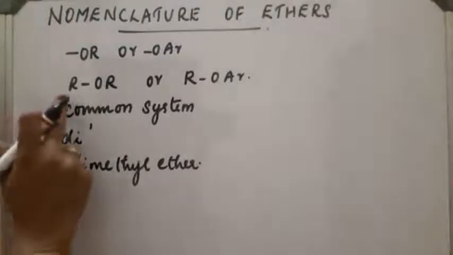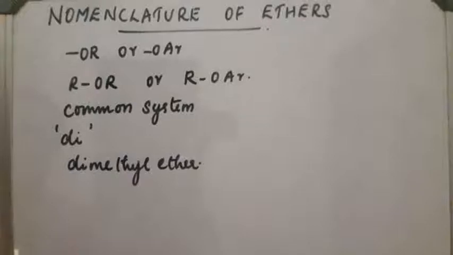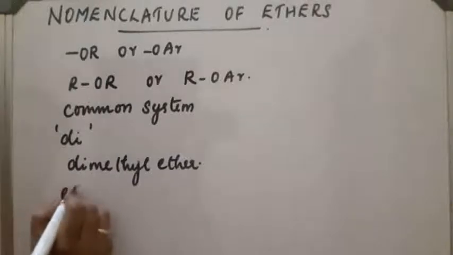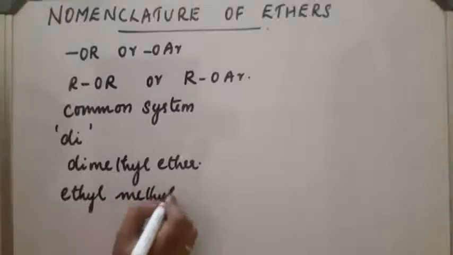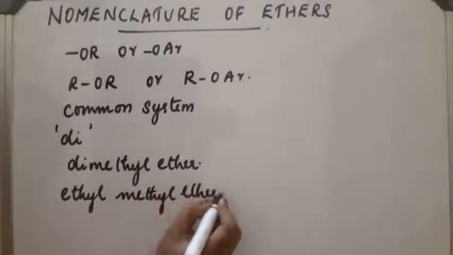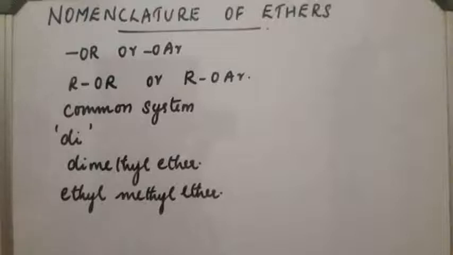If one is ethyl and the other is methyl, it is written as ethyl methyl ether, because E comes first alphabetically.